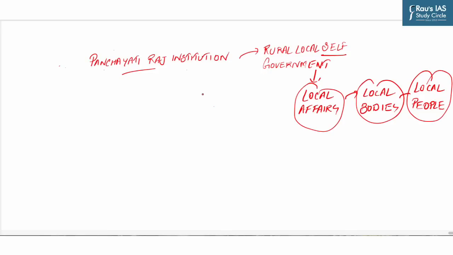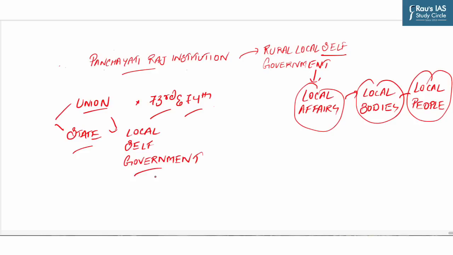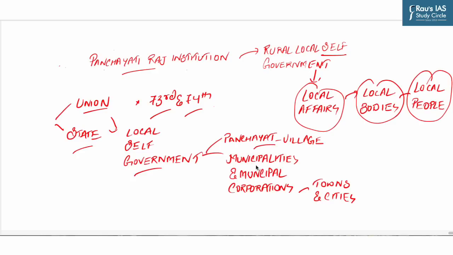So in a federation, the powers and functions of the government are divided among two governments. In India, it is union government and the various state governments. However, with the passage of 73rd and 74th Amendment Act of the Constitution of India in year 1993, the division of powers and functions have been further trickled down to the local self-government. For example, Panchayat at village levels, municipalities and municipal corporations in towns and cities. As such, India now has not two but three tiers of government in its federal setup: union, state and local.